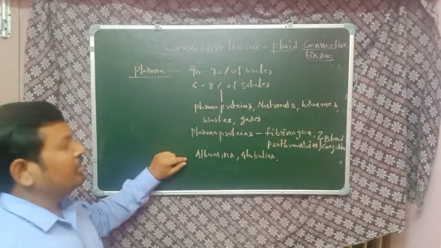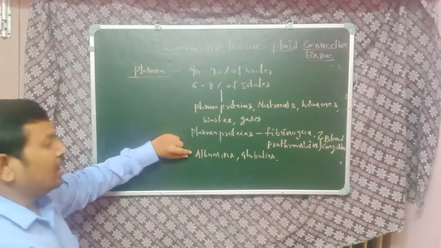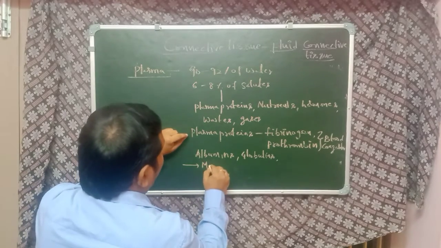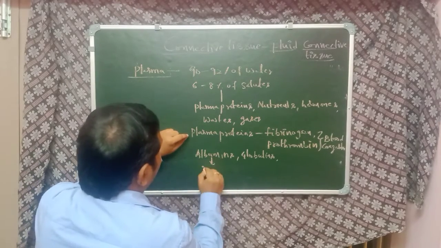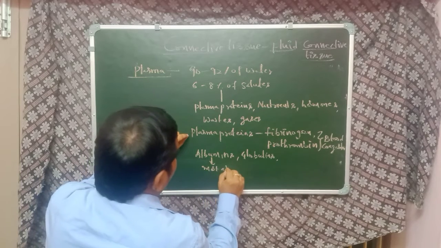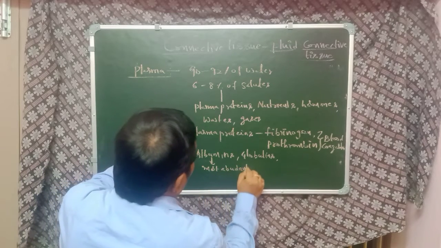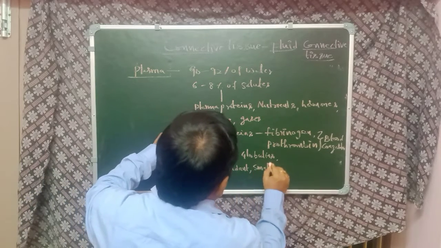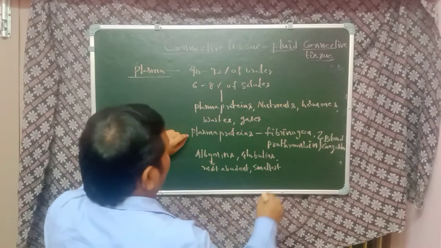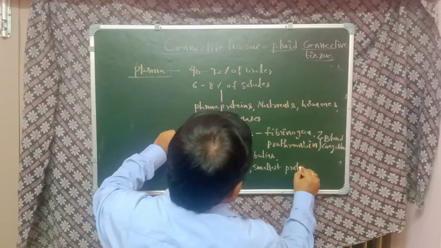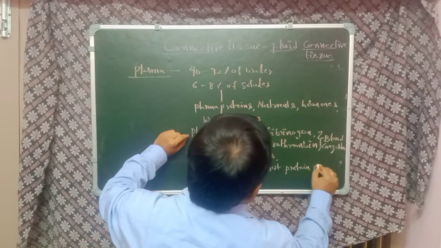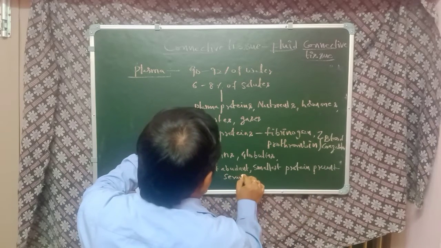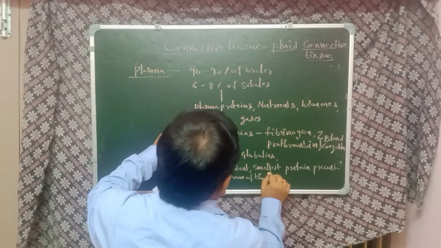Coming to the albumins and globulins, these are the most abundant proteins. Albumins are the most abundant, smallest protein present in the serum of the blood.